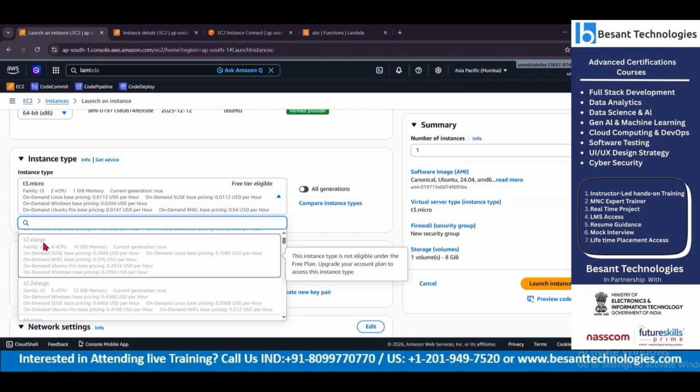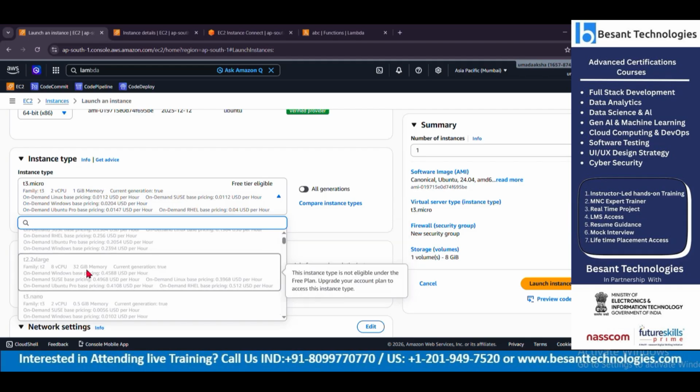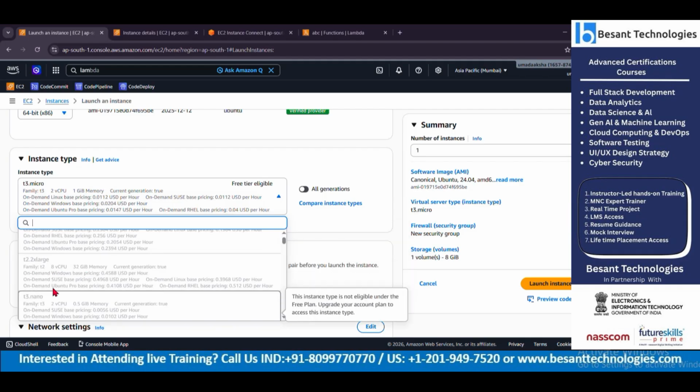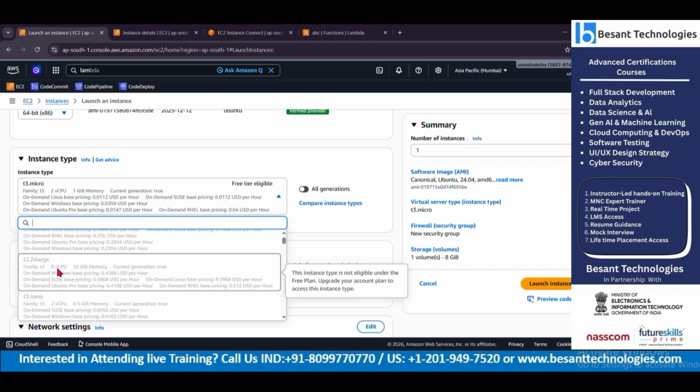T2 extra large, family type T2, 4 CPU, 16 GB memory, and it is going to be billed 0.2984 USD per hour. And when we move to another larger machine, 8 CPU, 32 GB, it will be like half a dollar, 0.4588 USD per hour.